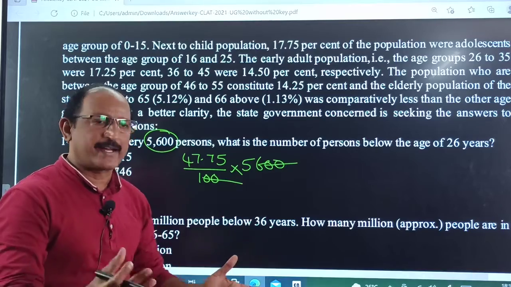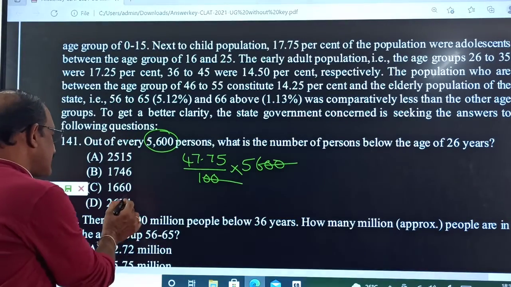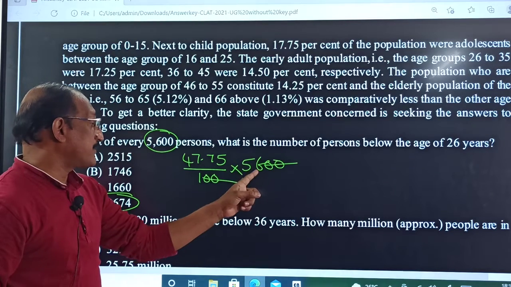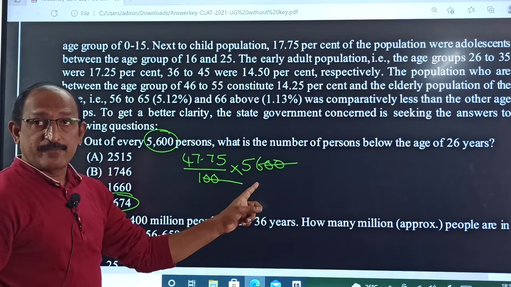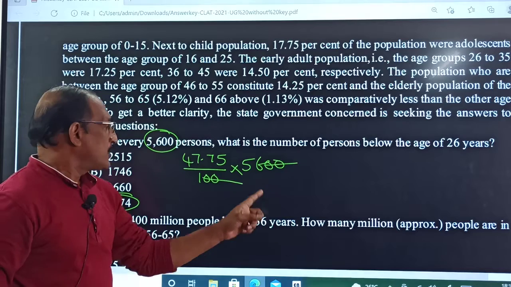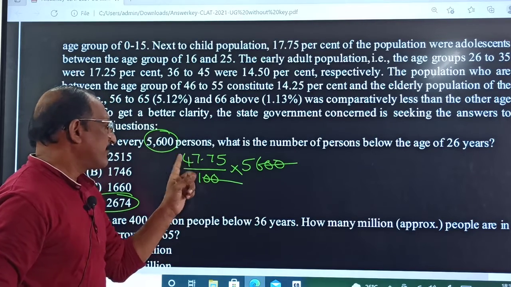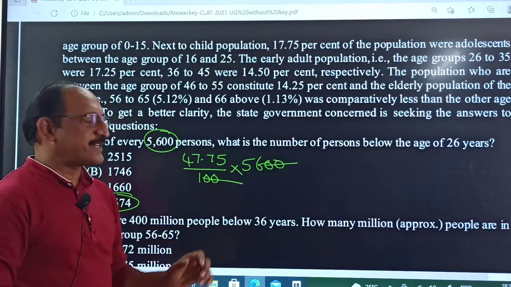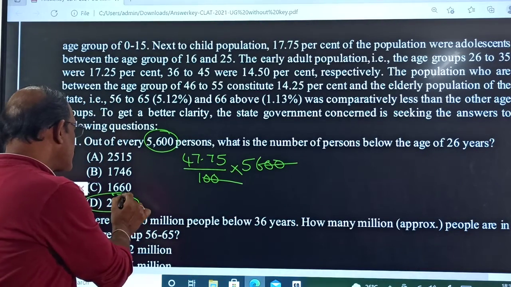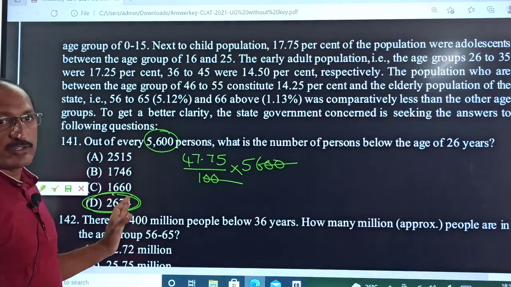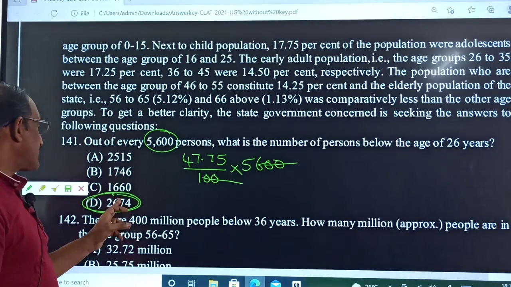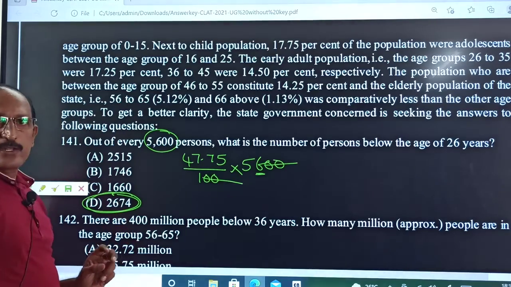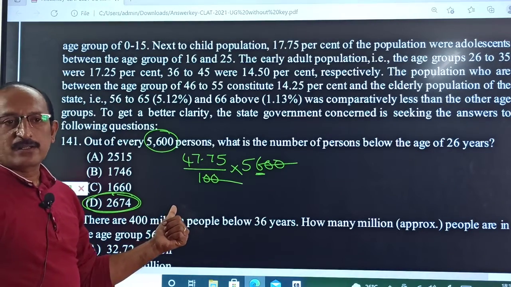2,500. More than 2,500, where is the answer? So 56 times, not 50 times. So 56 into 48 you can take, otherwise 50% approximately take more than 2,500. More than 2,500 means here 2 answers is given, then 6 also there. So we can go for 2674 is the correct answer.